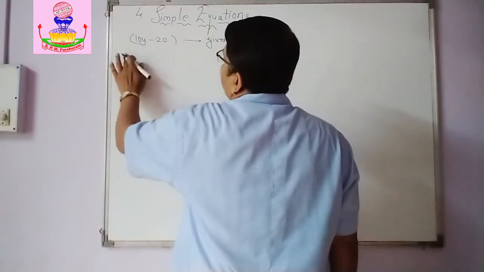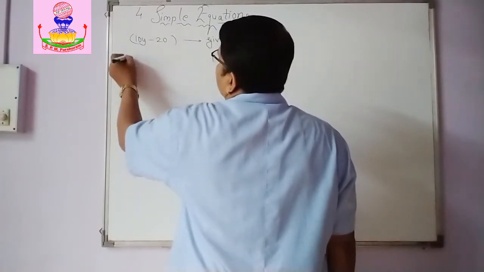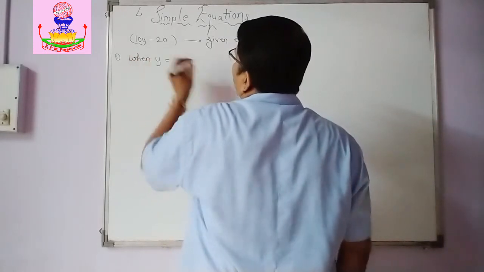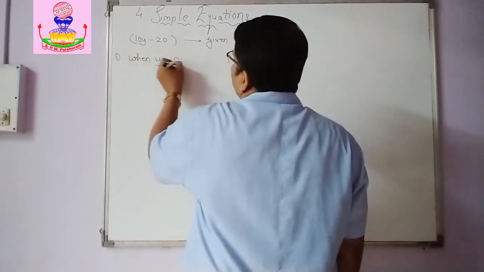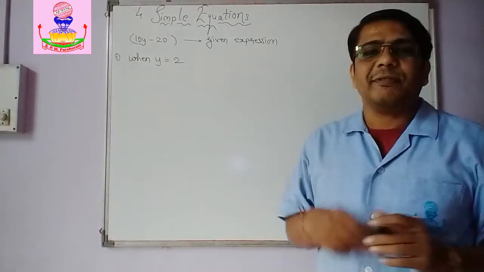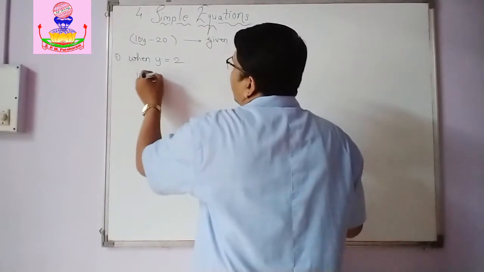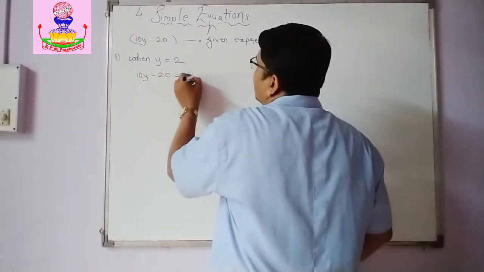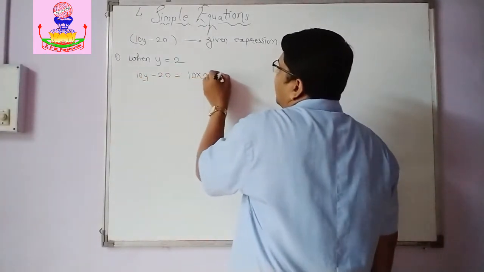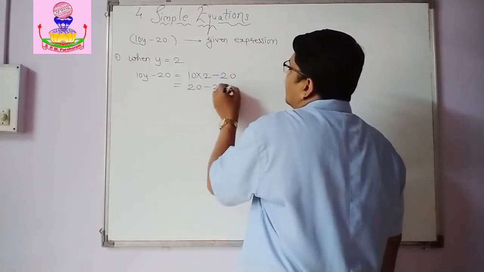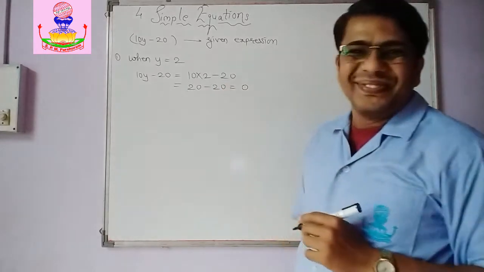When y is equal to 2, okay, I start from 2. Now 10y minus 20, so that is equal to 10 into 2 minus 20. 10 2s are 20. 20 minus 20, 0.